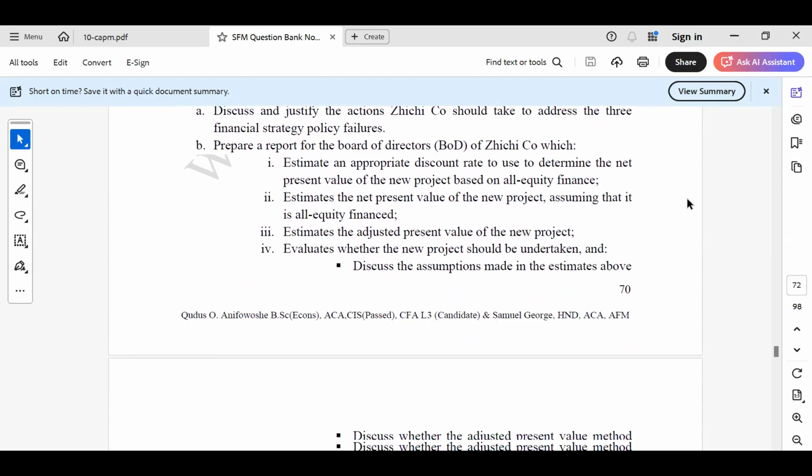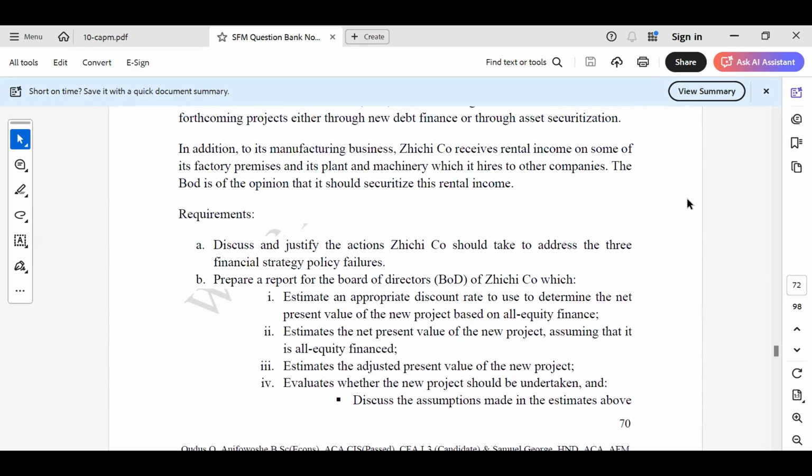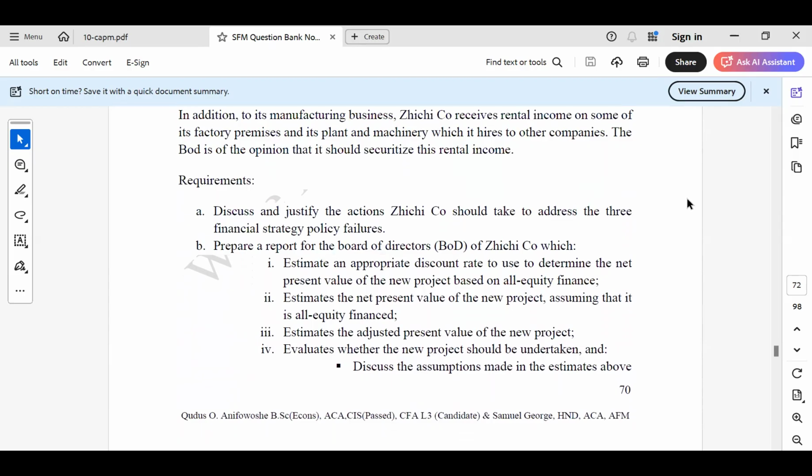Coming to the requirements straight away. Requirement A says: discuss and justify the action Zichi Co should take to address the three financial strategy policy failures.